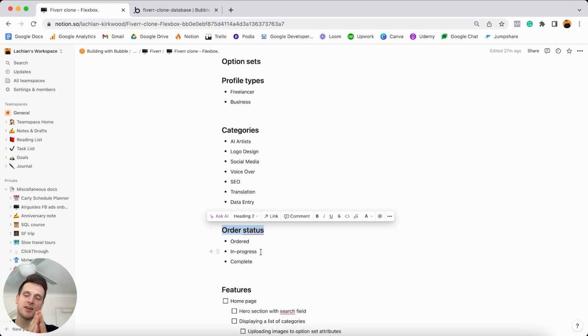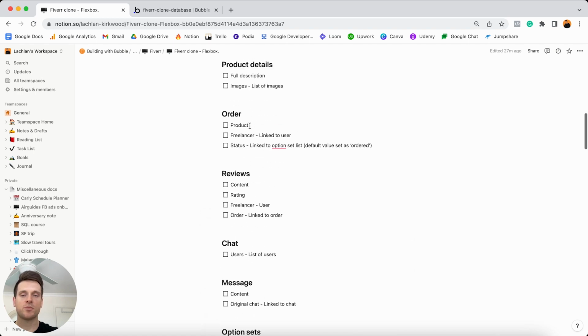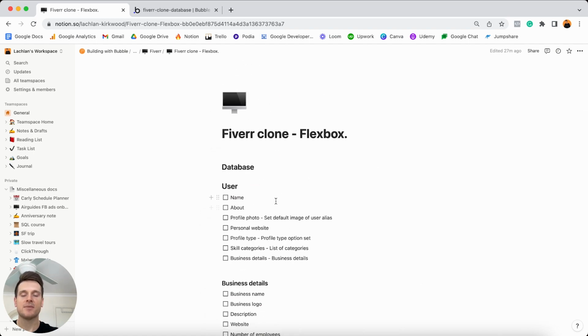I know we've kind of diverted off the path, but the reason why I wanted to create our option sets first before we build out all of our data fields is because what you'll see is that some of our data fields actually link to our option sets.